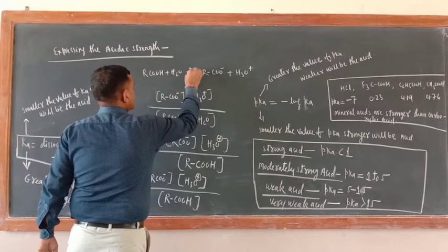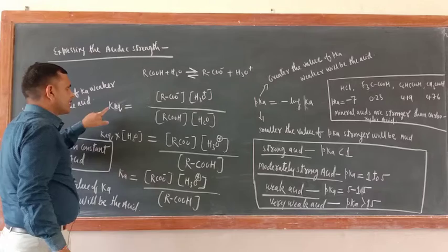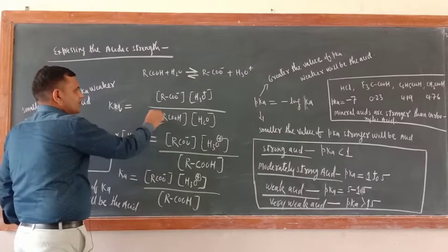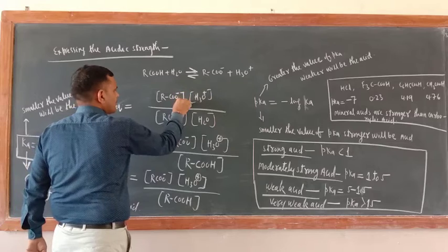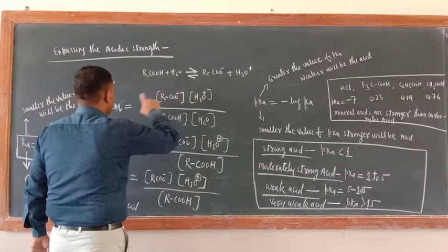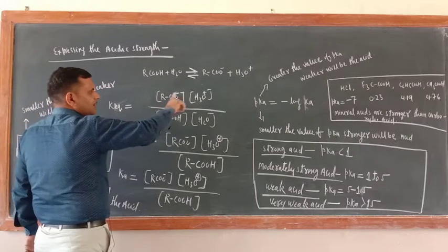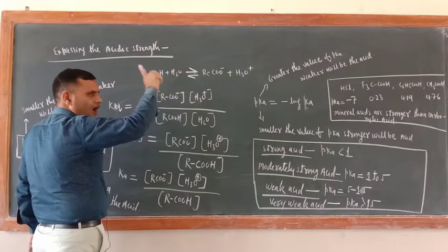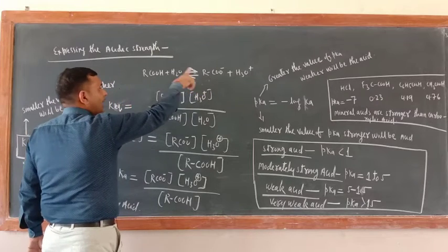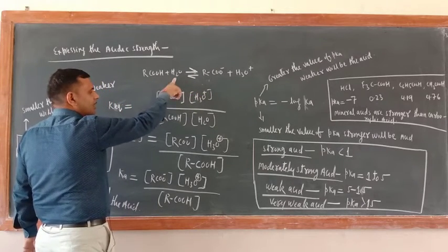Now since this reaction is an equilibrium, we can express this in terms of the equilibrium constant. So RCOO-, this one, and hydronium ion. Equilibrium constant means the ratio of the product of molar concentrations of products and the product of molar concentrations of reactants.